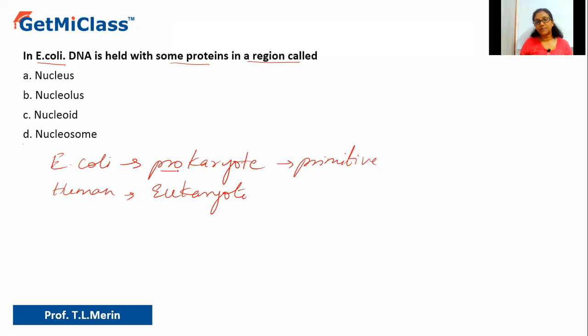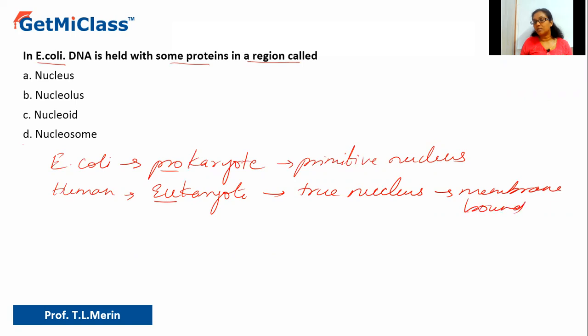Pro means primitive. Whereas eukaryote means eukaryon. They contain a true nucleus. Eu means true. So when we say true nucleus, they contain a membrane-bound nucleus, proper membrane-bound nucleus, membrane-bound organelles, etc.